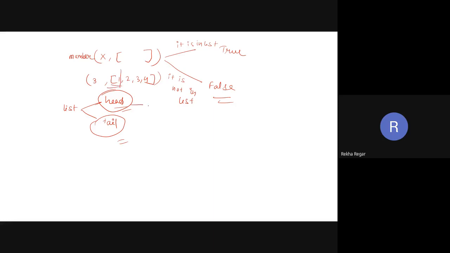So in the head part, 3 is equal to 1? No, so it is giving false. Now we are going to check the tail part.